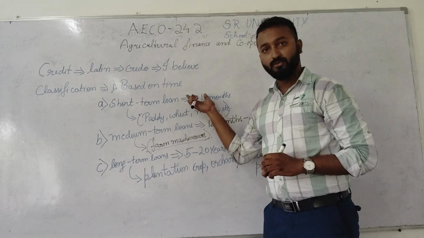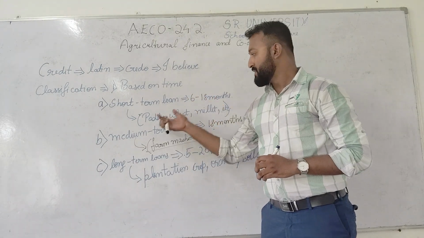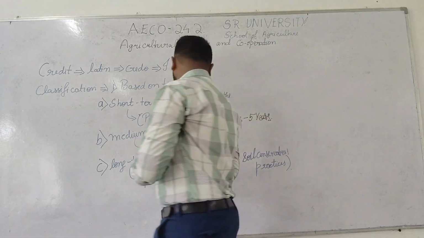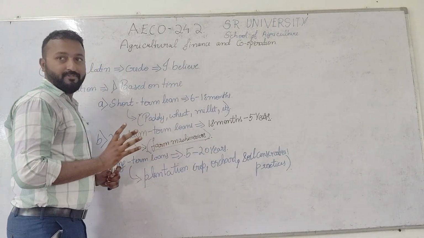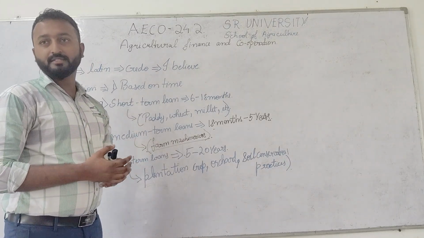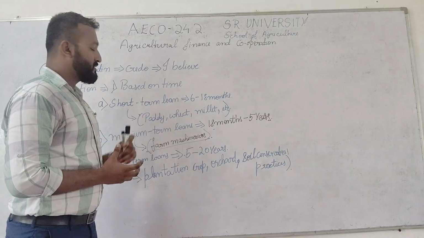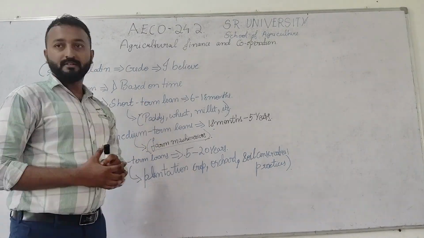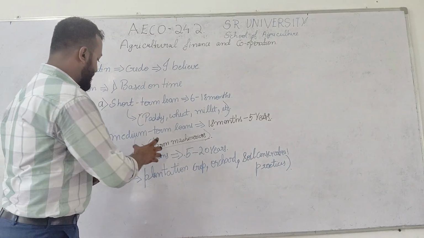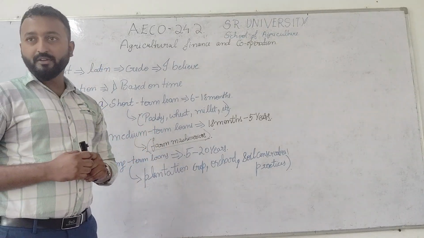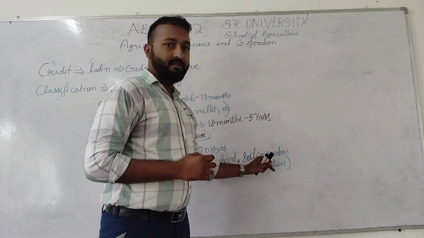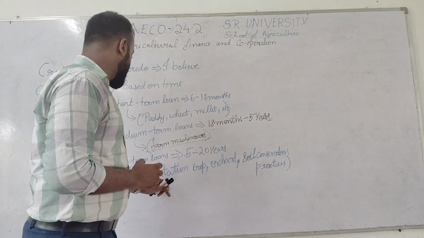Short-term loans are nothing but those loans that should be repaid from 6 to 18 months. Medium-term loans are those that should be repaid from 18 months to 5 years. And long-term loans are those that should be repaid from 5 to 20 years. Short-term loan examples are growing paddy, wheat, millets or any other short duration crops. Medium-term loan examples are purchasing farm machineries like tractor, tiller, rotavator or harvester. Long-term loans are used for growing plantation crops, maintaining orchards and soil conservation practices.